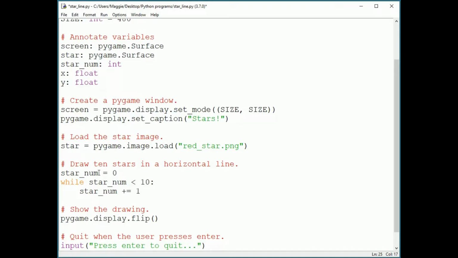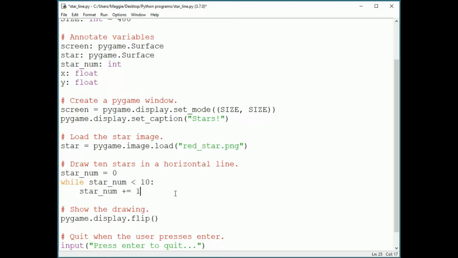This is a very typical pattern for a loop we want to execute a certain number of times. Start the loop control variable at 0, test that it's less than the number of times you want the loop to execute, and then increment by 1 in the loop. If you follow that pattern, you shouldn't have an off by 1 error, a very typical kind of loop writing error in which your loop executes 1 too many or 1 too few times. That loop will execute 10 times.